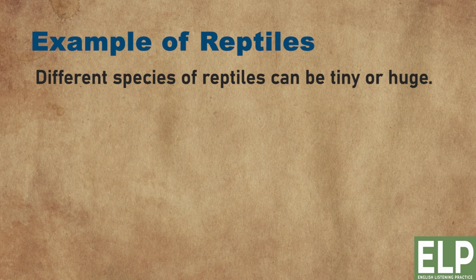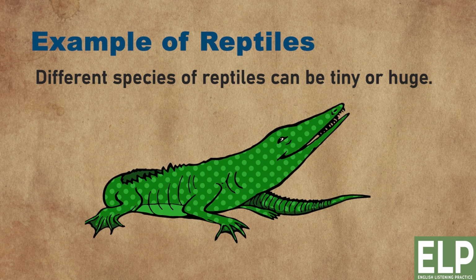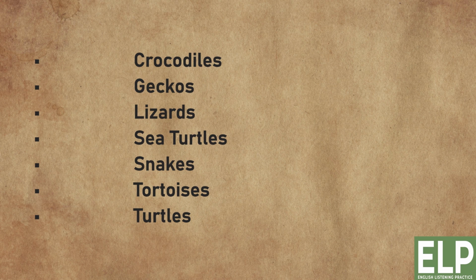Examples of reptiles. Different species of reptiles can be tiny or huge. Crocodiles, geckos, lizards, sea turtles, snakes, tortoises, turtles.